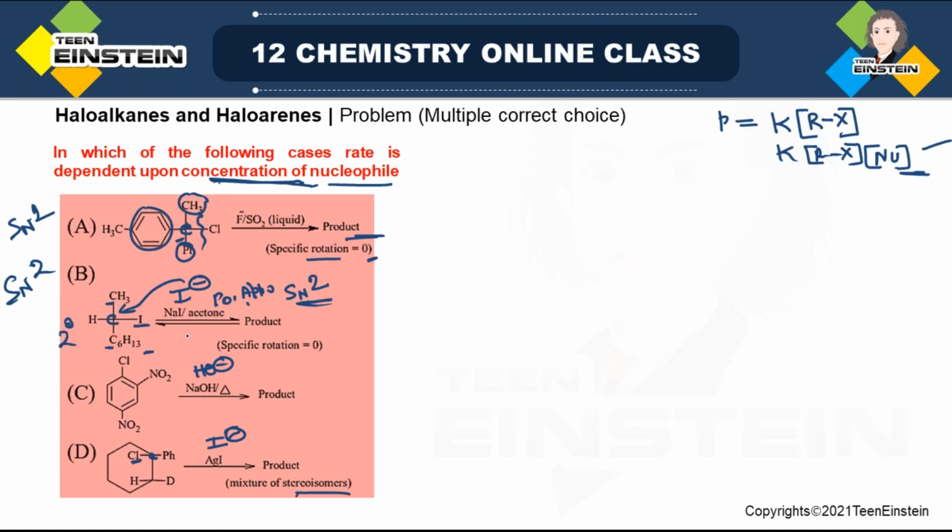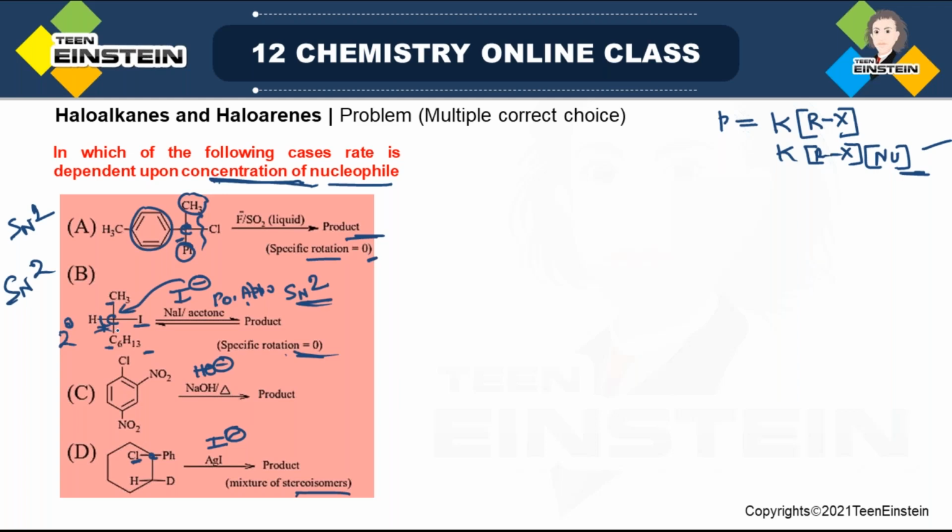And for 2-degree alkyl halide, SN1, SN2 both are possible. And from solvent acetone, it seems as if it is SN2. But specific rotation is mentioned, it is 0. But you have to remember that here this carbon is chiral, right? And after the C-I bond cleavage, another C-I bond will be formed. Now, if the initial starting material, that is the molecule that is given in option B, whether it is purely chiral or not, that is whether it is purely S or purely R, that you do not know. That is not clearly mentioned.